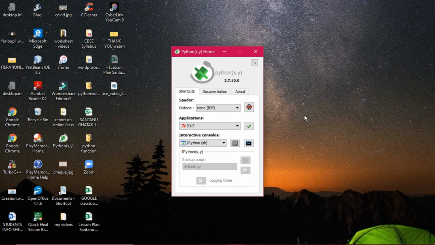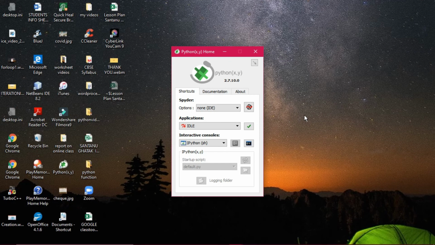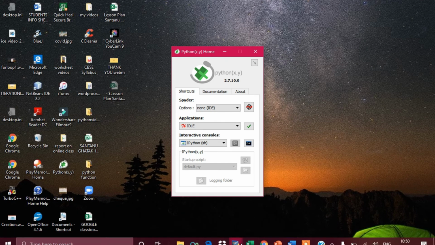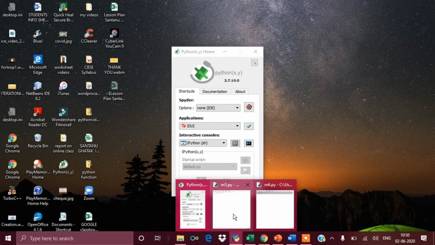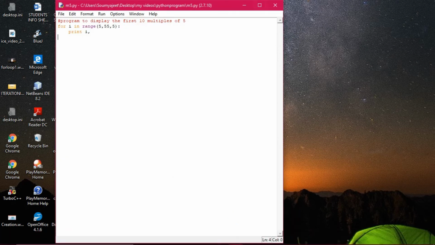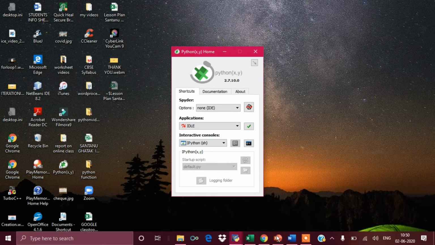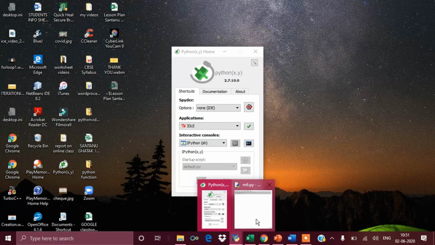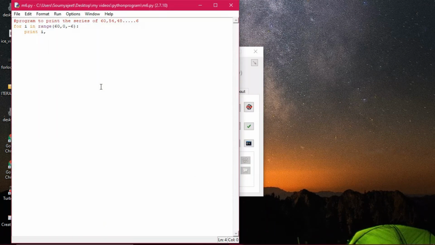So now you see another program, how to print in reverse order. Okay, reverse order is a program that will help you understand the range in a better way. Now let us see how it is functioning. All right. So I'm coming over here. Yes, you see here the range will be printed in the backward direction. It will start from 60 and come up to 0. Then the step has been given as -6. So after 60, then 54. In that way, the program should run.